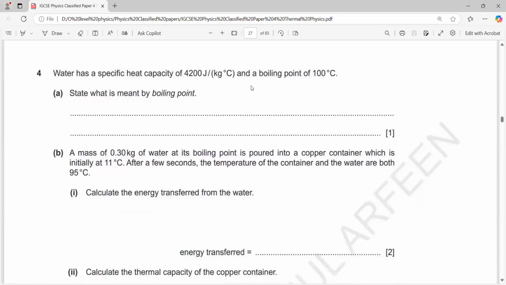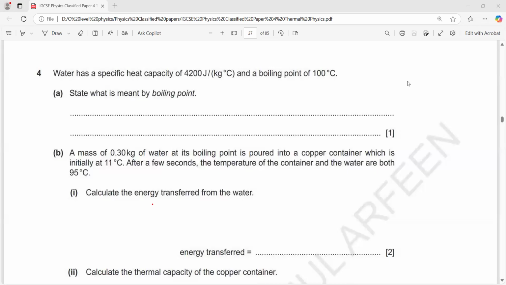Water has a specific heat capacity of 4,200 joules per kilogram degree centigrade. It means that to increase the temperature of 1 kilogram of water by 1 degree, we need 4,200 joules, because specific heat means how much energy is needed to increase the temperature of 1 kilogram of a substance by 1 degree centigrade. And the boiling point is 100, meaning the temperature at which the water will turn into a gas. What is meant by a boiling point?